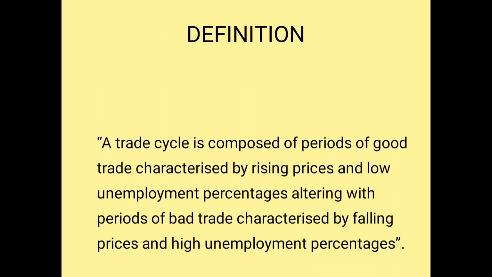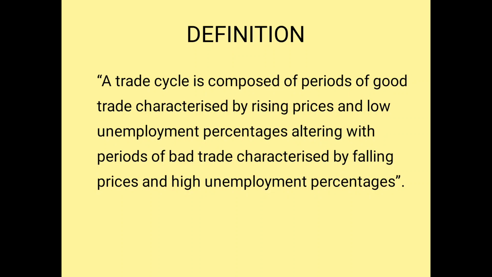So let us see the definition of trade cycle. Surely you should know this definition. A trade cycle is composed of periods of good trade characterized by rising prices and lower unemployment percentages, alternating with periods of bad trade characterized by falling prices and high unemployment percentages.